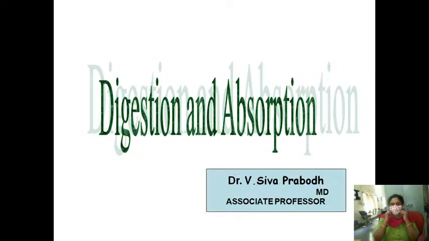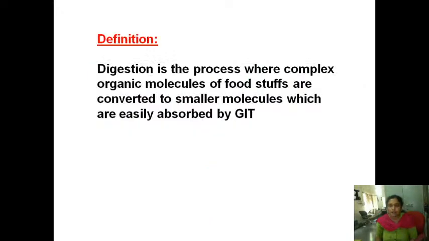Okay, good morning students. See here in the chapter protein and amino acid metabolism. In the previous classes we have seen how the amino acids and proteins have been classified, and the structural organization of proteins, how they are organized into primary, secondary, tertiary and quaternary structure. Today in this class I am going to explain the digestion and absorption of protein.